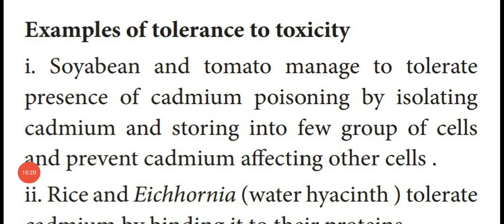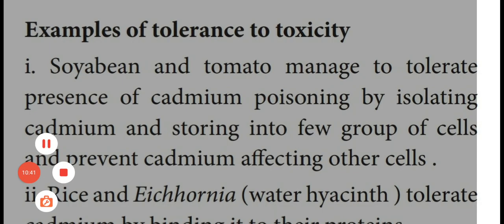So next 3 mark question is write the examples of tolerance to toxicity. First one, some of the plants are tolerant to toxic substances. One of the plants is soya bean and tomato. They manage the toxic substance of cadmium.